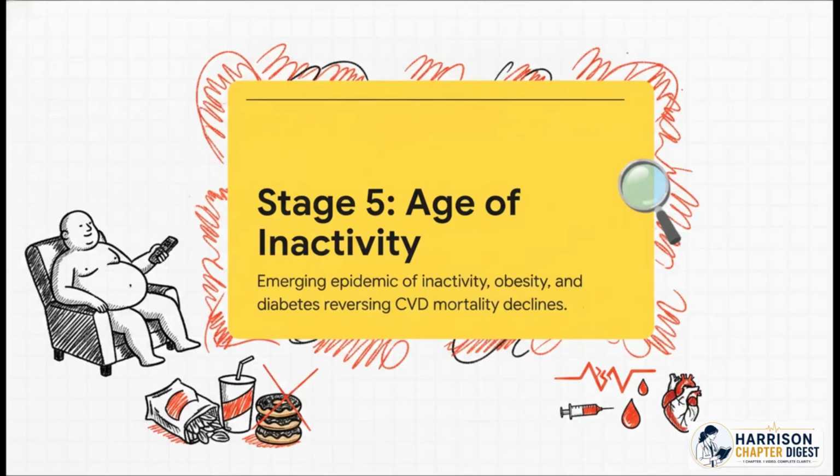But here is where things get genuinely alarming. We are now seeing the emergence of a 5th stage. Experts are calling it the age of inactivity and obesity. Because physical activity continues to plummet and caloric intake keeps rising, we're seeing an explosion in overweight populations, diabetes, and hypertension. And it's happening even in kids. Because of this, those mortality rates that had been steadily falling during Stage 4 are actually starting to climb again in some regions. It's a really sobering reversal of our progress.